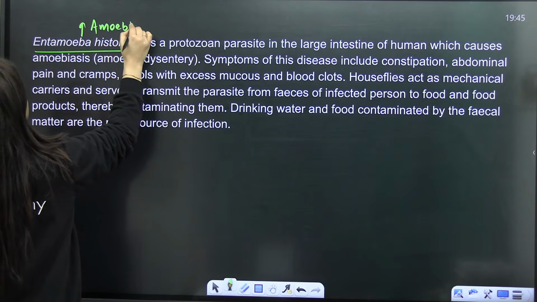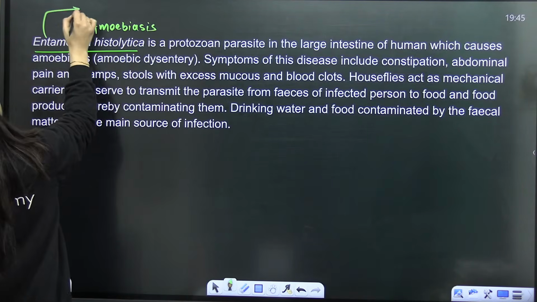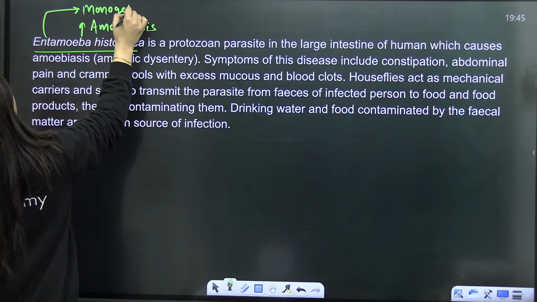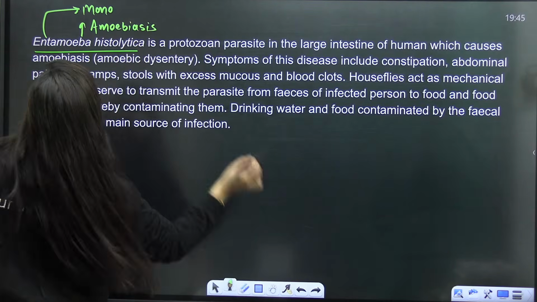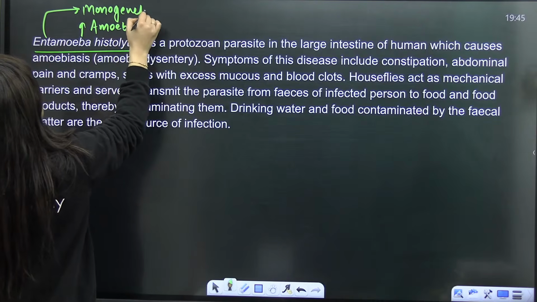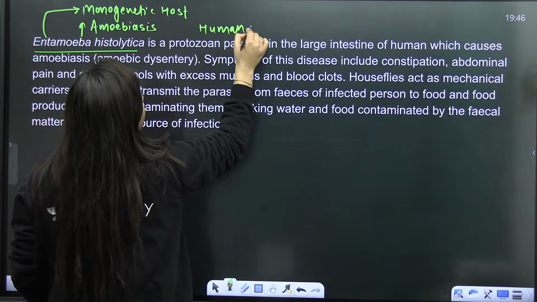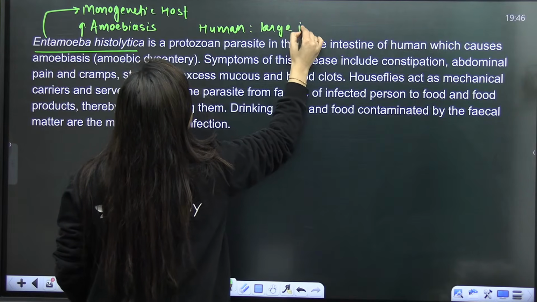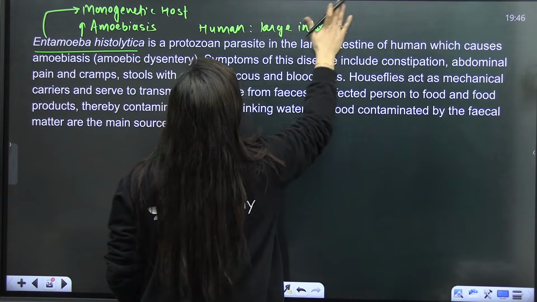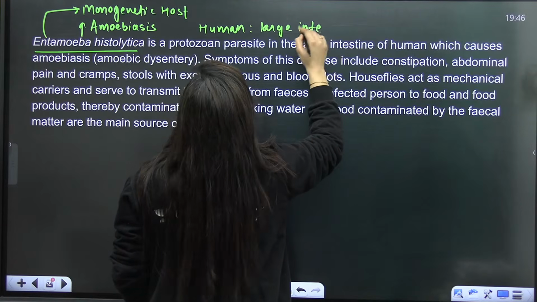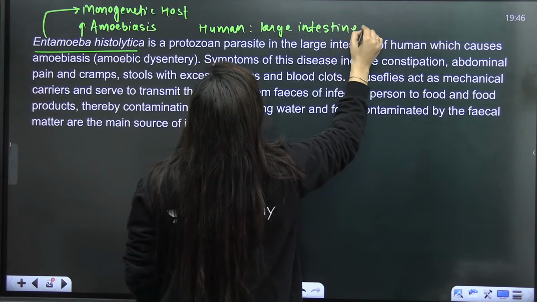Amoebiasis, amoebic dysentery. So again, students, it is also a monogenetic host, right? And it lives in the human large intestine. Okay, so these are the pointers that I'm mentioning here. So it lives in what? Human large intestine. That's it.